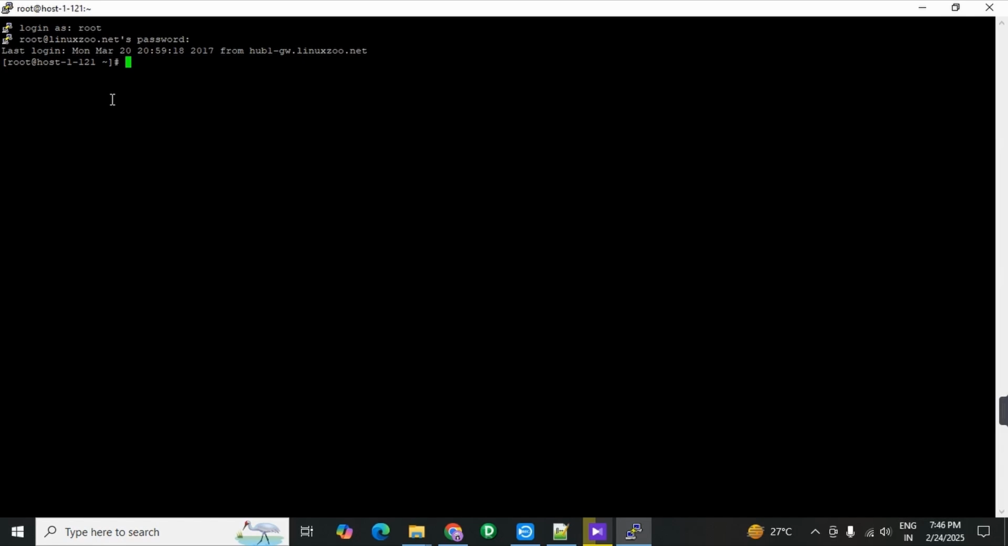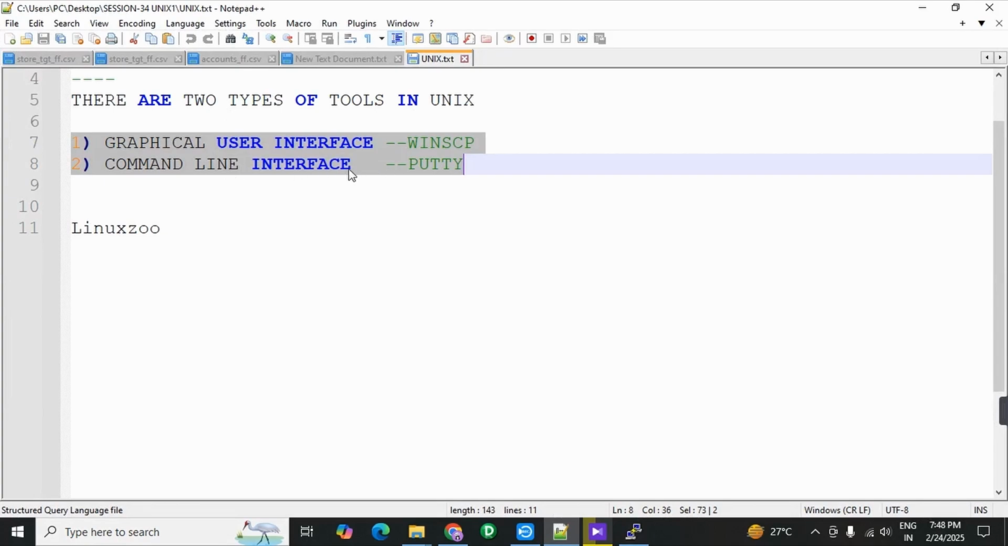For example, if you want to see a simple Unix command, for example, date, and enter, this is the date. Okay, is it working properly? Yes, it is working properly. By the next session onwards, I will explain very important all Unix commands. Okay, now we have successfully installed the one tool, that is PuTTY.